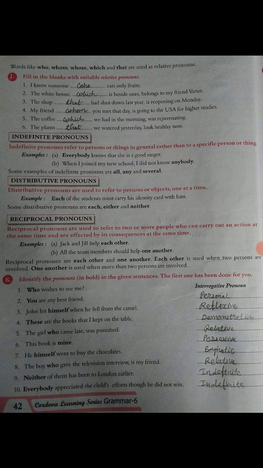Okay, indefinite pronoun. So now let's check out page number 43.